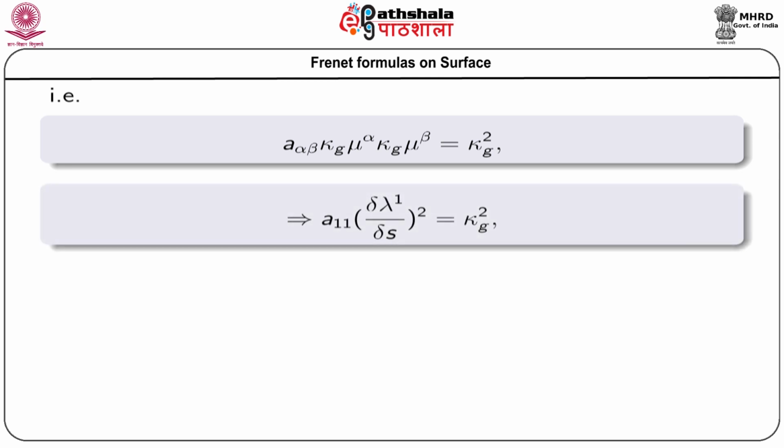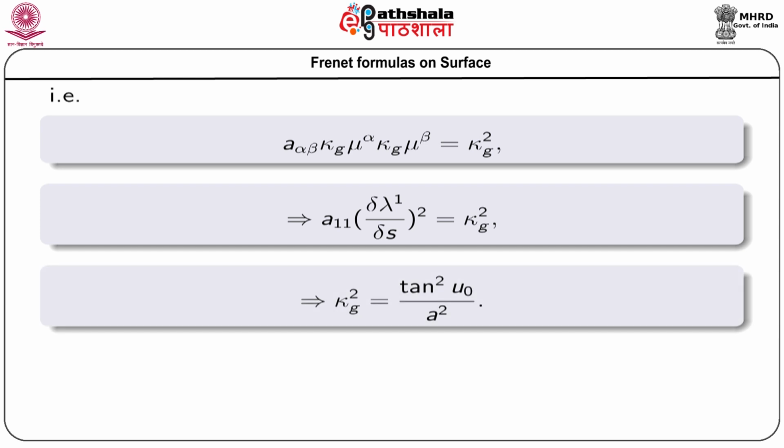So, putting the values of alpha beta as 1 and 2, we get A 1 1 times del lambda 1 del S whole square equal to kappa g square. Therefore, kappa g square is equal to tan square u 0 by A square. Putting the values of A 1 1 and del lambda 1 del S in the above expression, we get this kappa g square.